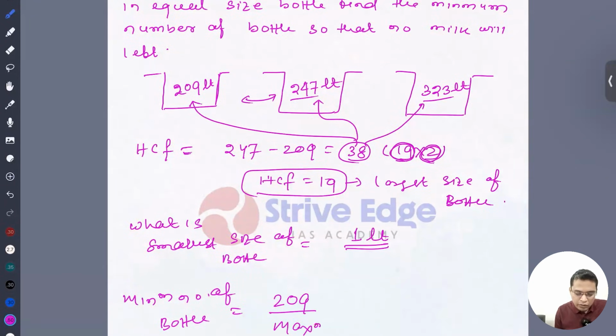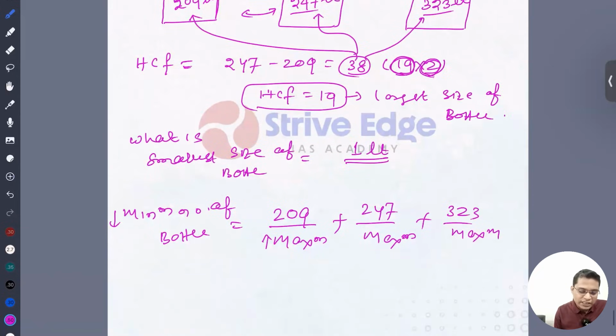If you maximize the size, you will get the minimum number. So 209 by maximum plus 247 by maximum plus 323 by maximum. We know that the maximum value is the HCF. So 209 by 19 plus 247 by 19 plus 323 by 19.